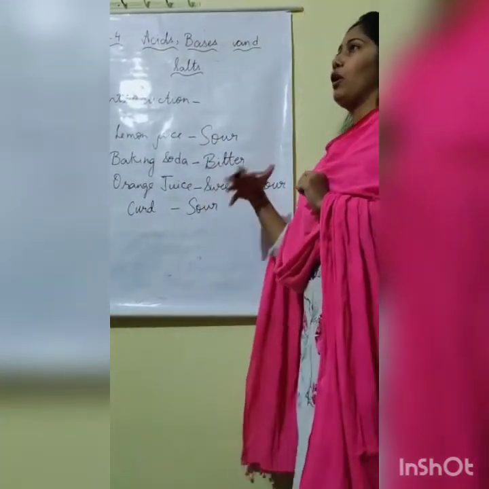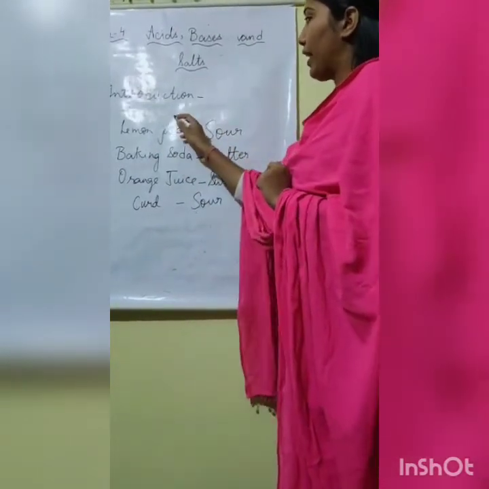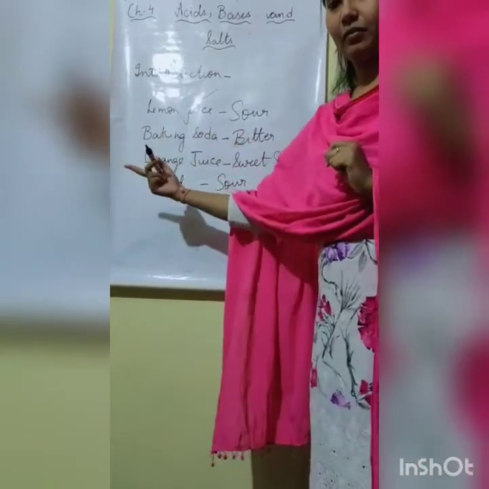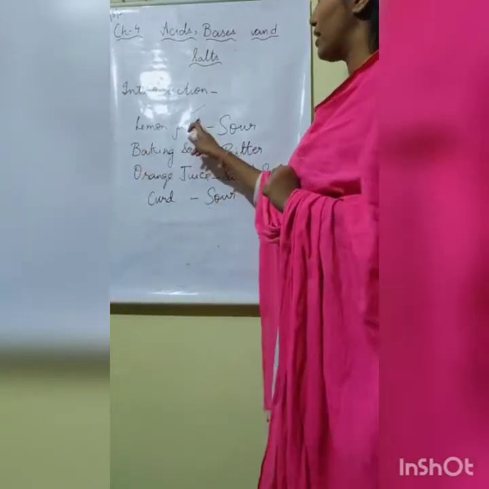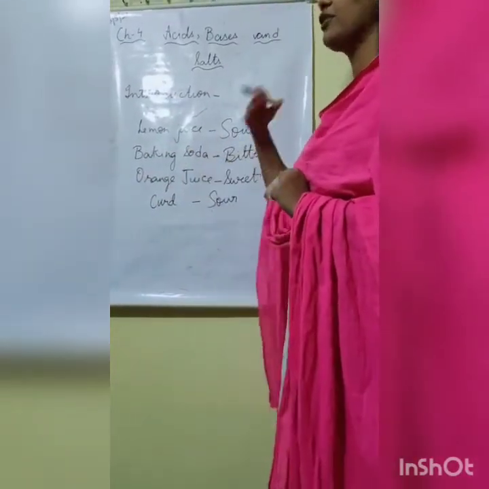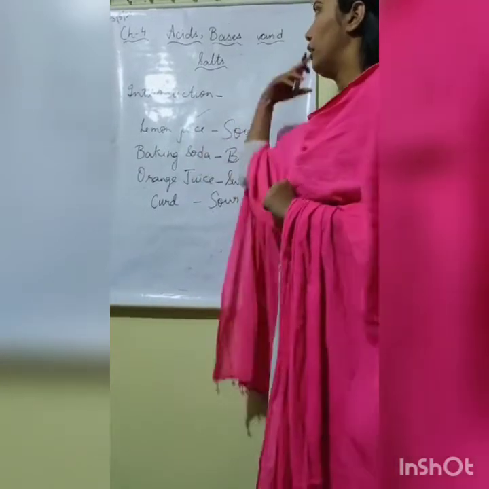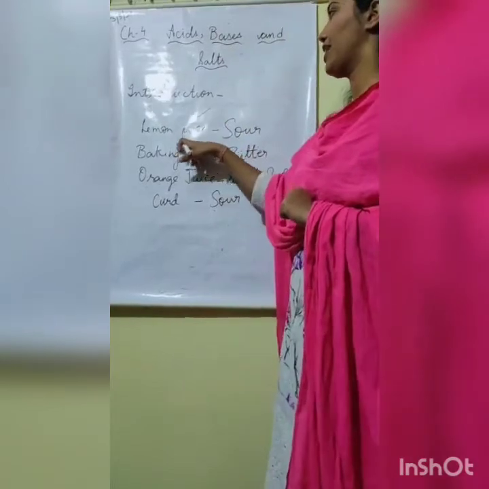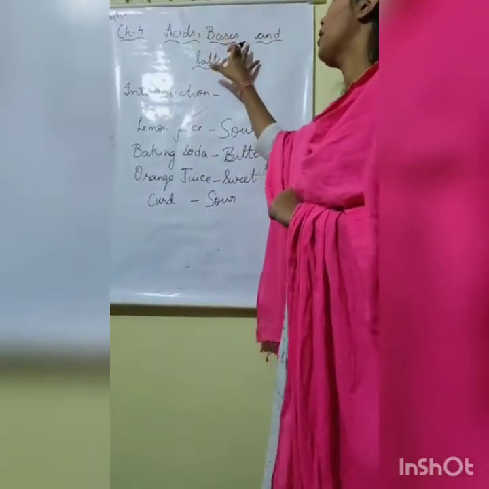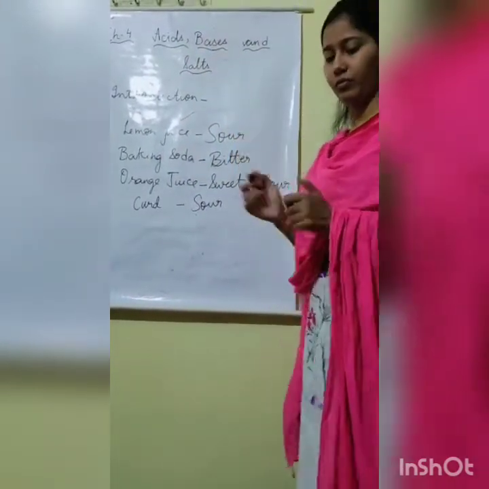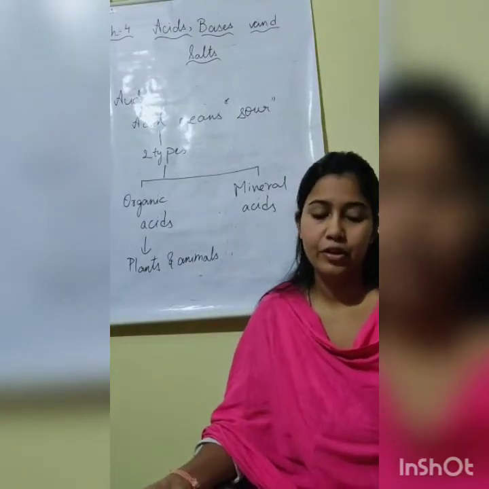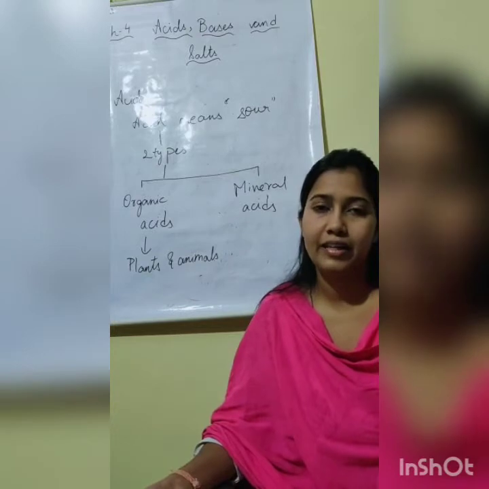So children, we can categorize these edible things into different categories like acids and bases. Let's get started with our first category, that is acids.